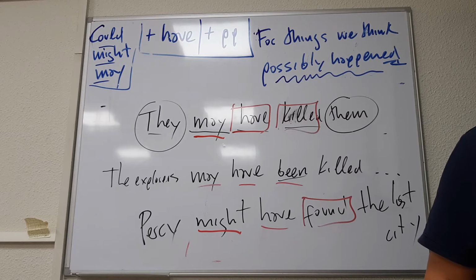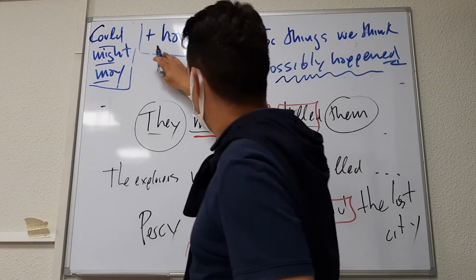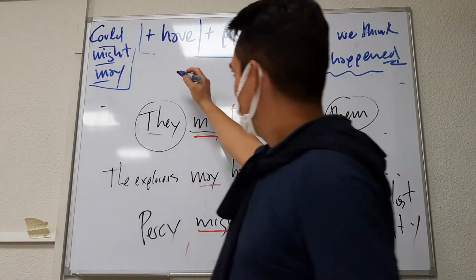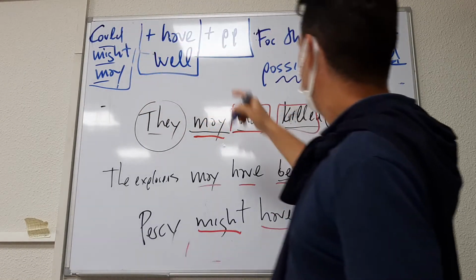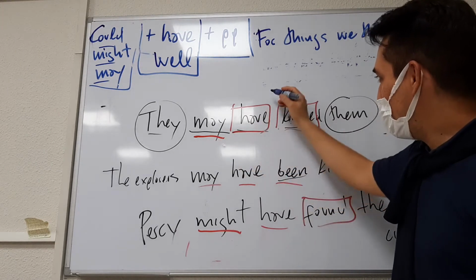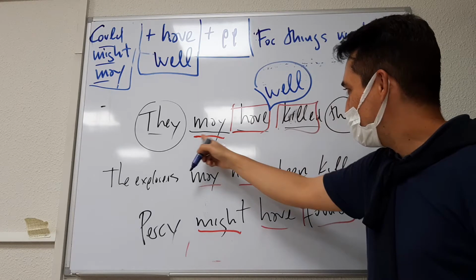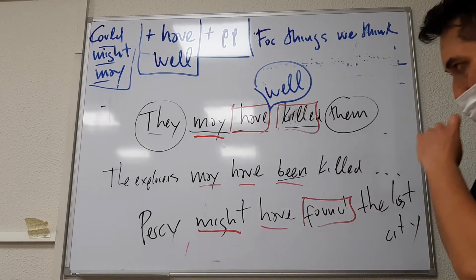Okay, now there is another option, which is adding the word well. Imagine that I add an extra word here. They may have well killed them.